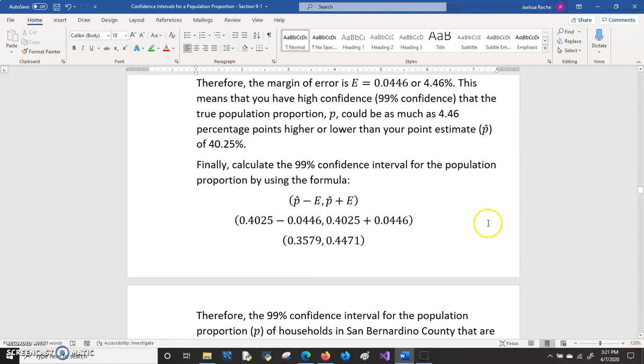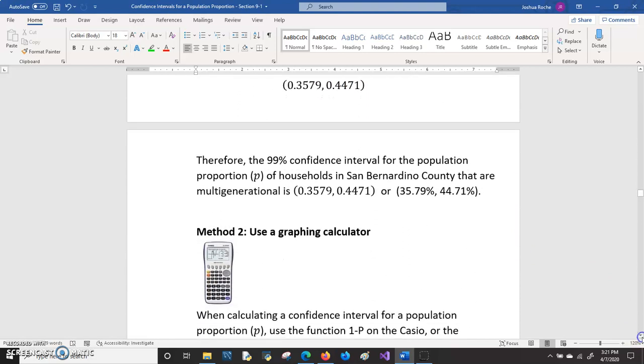The last thing, now that we have the margin of error, is to calculate that confidence interval. Confidence interval is p hat plus and minus the margin of error, so 0.4025 plus and minus 0.0446, and the lower bound comes out to 0.379, the upper bound comes out to 0.4471. And that's our result. And remember that you can also write it in terms of percentages, because we're estimating proportions, which are percentages.